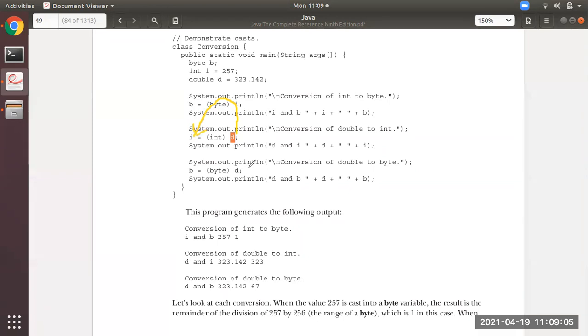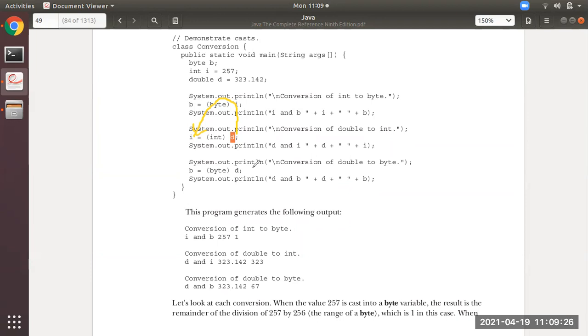I is what? Data type is int. So you are assigning double into int, means what is the value of double D? 323.142. So over here truncation will be done, means 323.142 will be truncated to 323, means the decimal value will be removed.